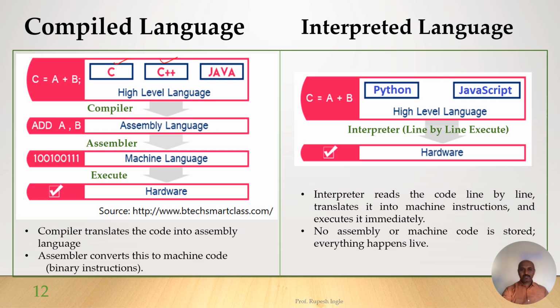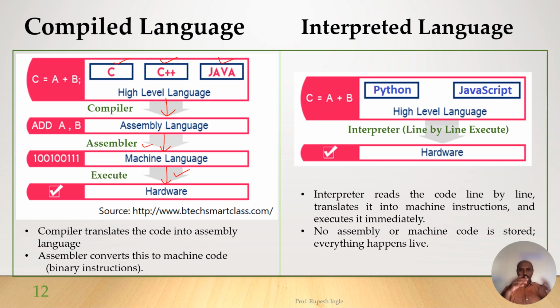C, C++ and Java are compiled languages because they use a compiler. The code written in high level is converted into assembly code by the compiler software. Then this assembly code is converted into machine code by assembler software. Then once it is ready, it is directly executed by the hardware.